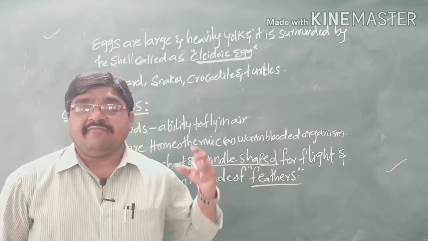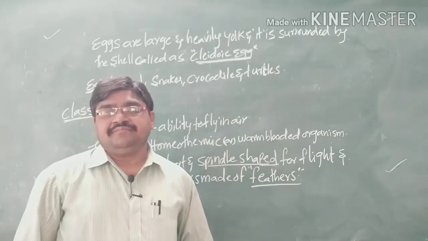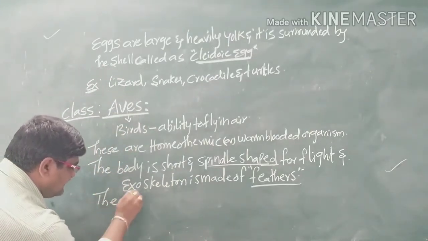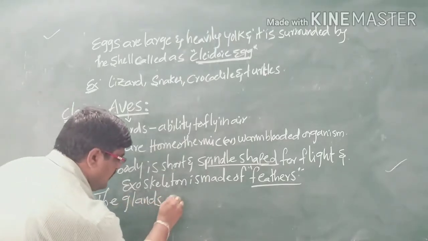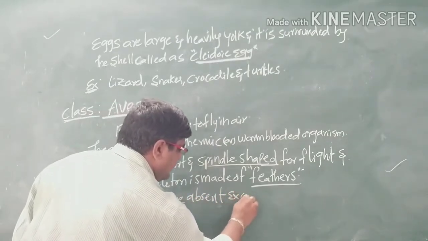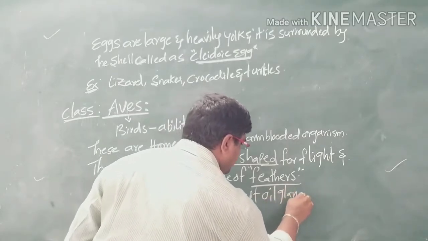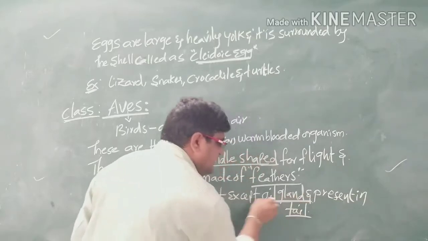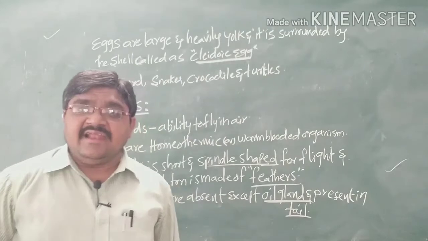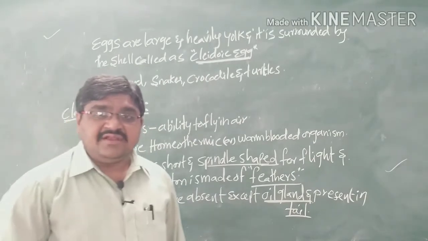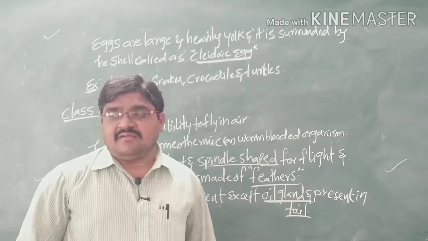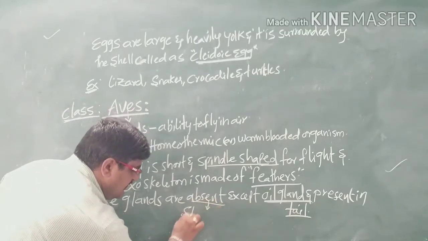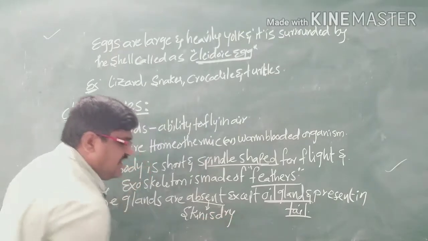Here the glands are absent, except the oil glands, which are present in the tail region. The oil glands secrete oil, but the sweat glands and sebaceous glands are absent. So due to the absence of glands, the skin is dry and non-glandular.